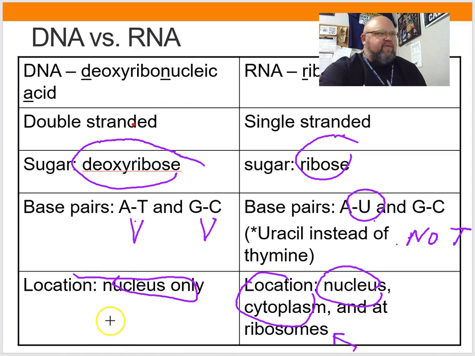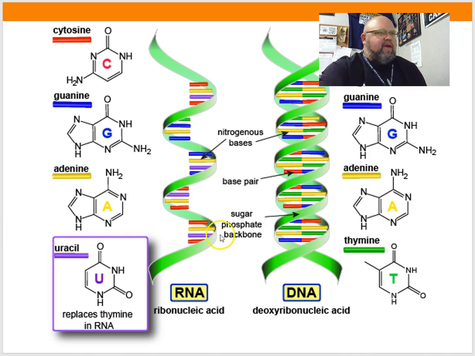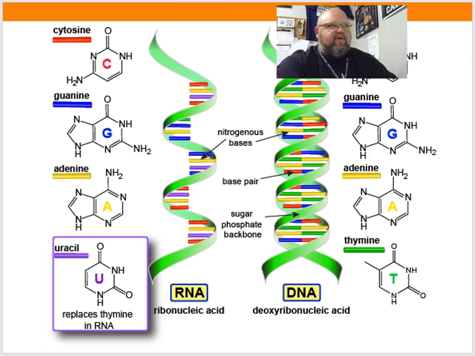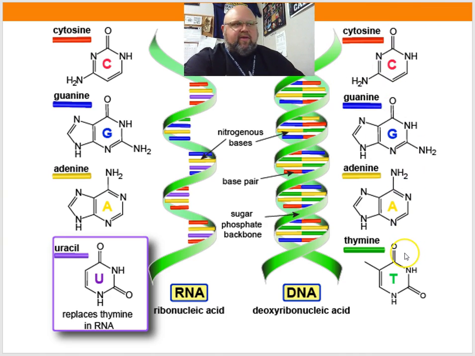So some pictures of it here. We have RNA versus DNA. Here's our DNA. Of course, it looks like that normal twisted double helix shape that we talked about. We've got A's, G's, C's, and T's. RNA is just one half of it. It's one rung of the ladder. And now we still have C, we still have G, we still have A, but now we have this U. It's not much different. The only thing that's missing here is one carbon out here. It's almost the exact same, but that does make a huge difference.